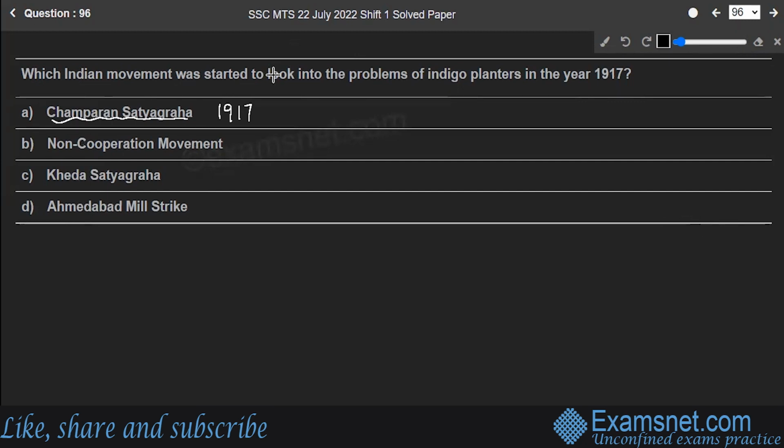This movement gave direction to India's youth and freedom struggle. This movement concluded with the introduction of the Champaran Agrarian Bill by W. Maude. So option A is the correct answer to this question.